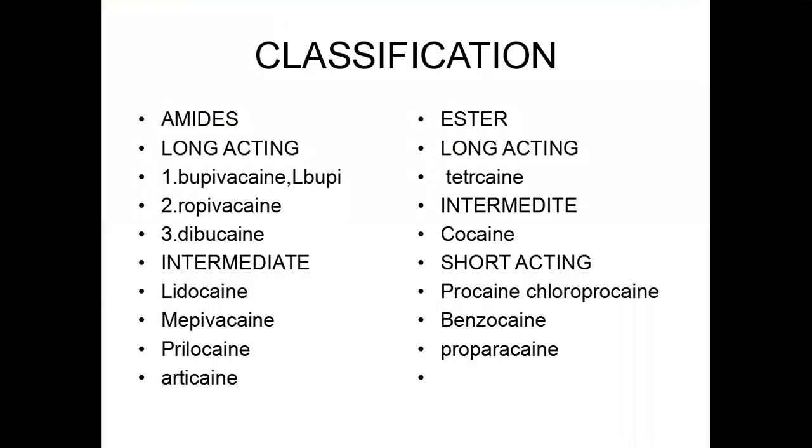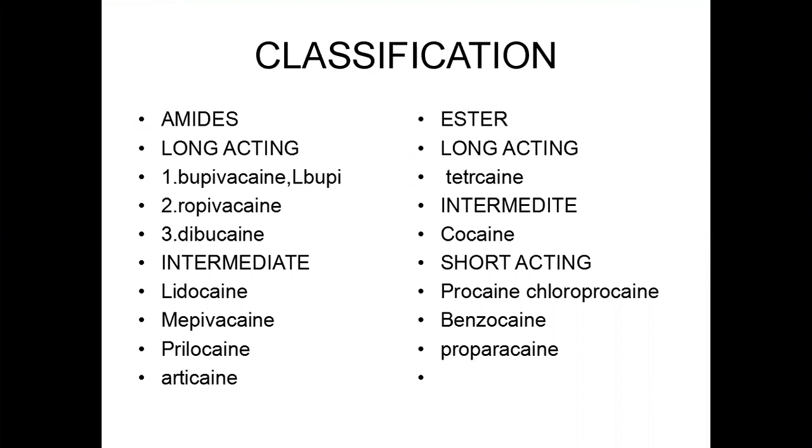Classification of the local anesthetics. It is classified into two groups, the amide group and the ester group. In the amide group, it is again divided into long acting and intermediate acting. In long acting, we have bupivacaine, levobupivacaine, ropivacaine, and dibucaine.